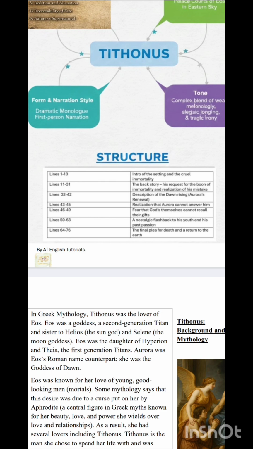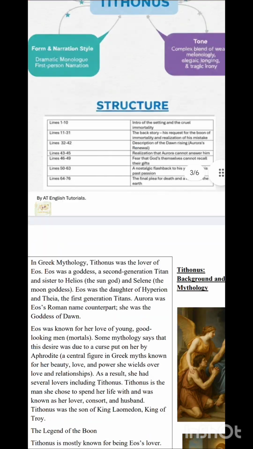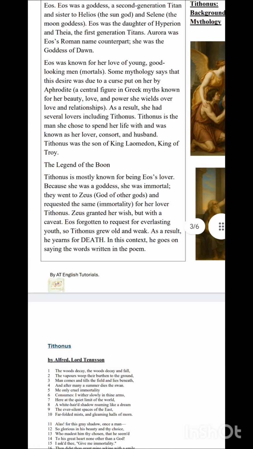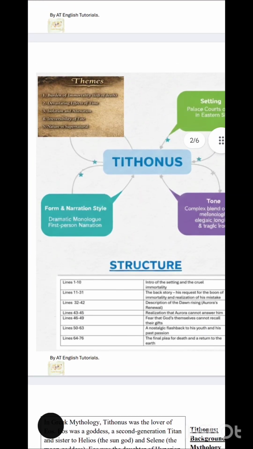A nostalgic flashback to his youth and his past passion is lines 50 to 63. And then from 64 to 76 we have the final plea, the final request, the final demand for death and a return to earth. So this is all for the introduction of the poem. I hope that you are very clear with the plot, the backstory, what happened, and